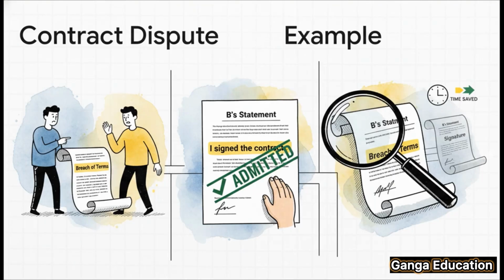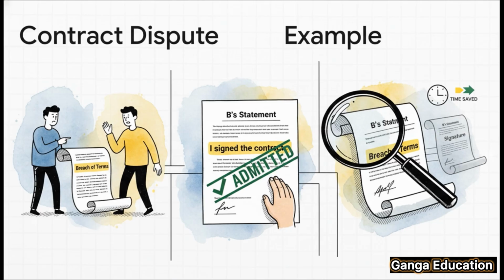Okay, in this scenario, A files a case against B for breach of contract. In his formal reply, which is called a written statement, B says, yes, I did sign the contract, but he denies that he broke any of its terms. Right there, B's statement that he signed the contract is a formal admission. So, because of Section 53, A no longer has the burden of proving that B signed the contract.